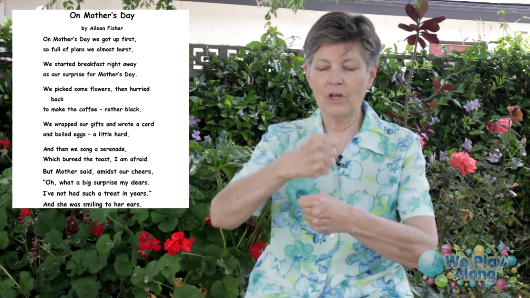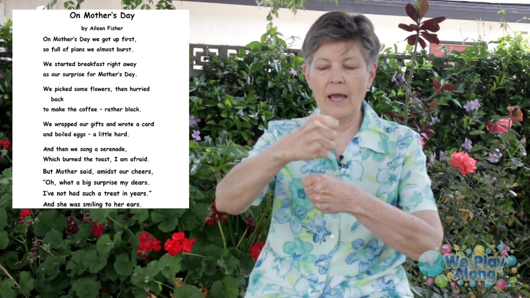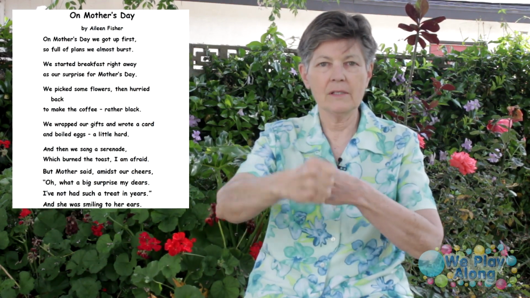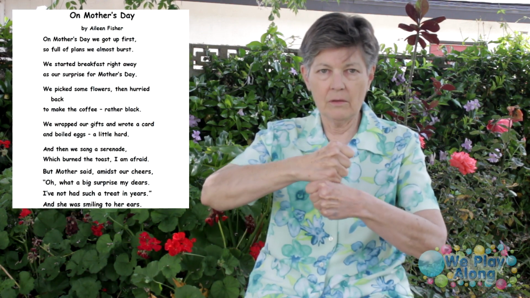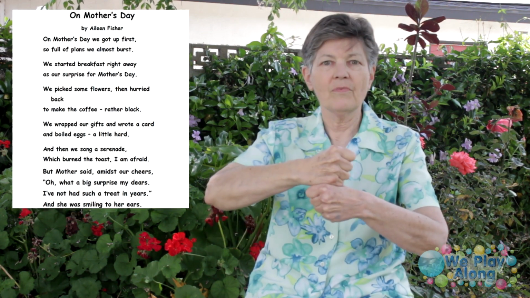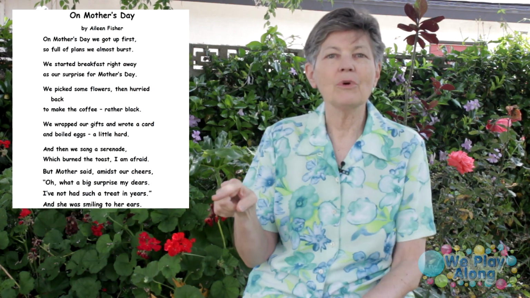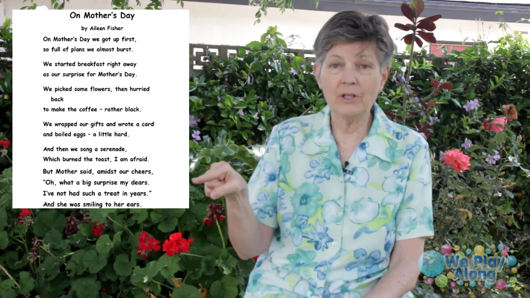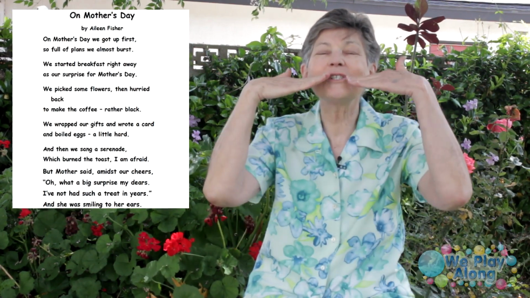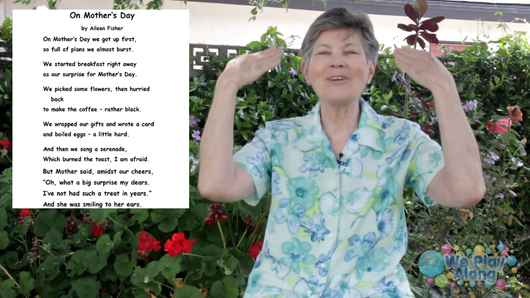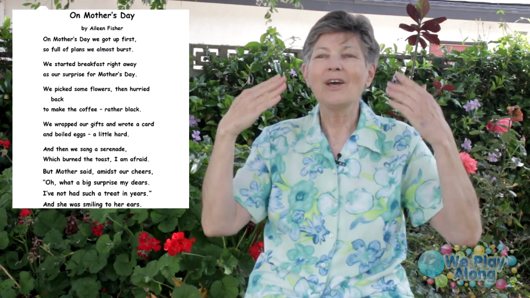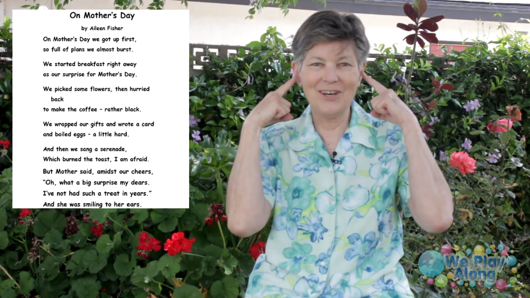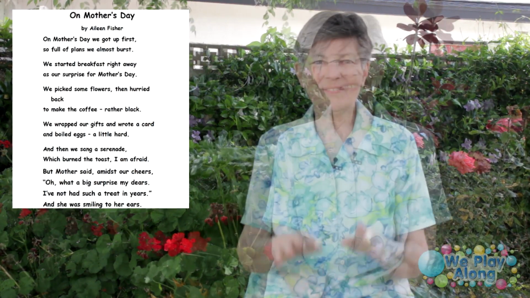So you're going to take your hands and swirl them around your chest here. In years. Now for year, you're going to take that top fist and come all the way around the bottom fist, because it takes a year. You have to go around the sun, right? Years. And we're talking about your mom, I'm going to point to her, and she was smiling, flat hands at your mouth, and when you sign smiling, you have to smile. Smiling to her ears. We're going to point to our ears.